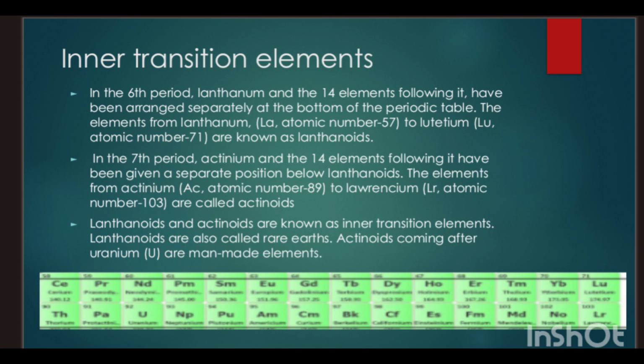And in the 7th period, actinium and the 14 elements following it have been given a separate position below the lanthanoids. The elements from actinium, which has the atomic number 89, to lawrencium, which has the atomic number 103, are called actinoids. These lanthanoids and actinoids are known as inner transition elements. Lanthanoids are also known as rare earths. Actinoids coming after uranium are man-made elements.